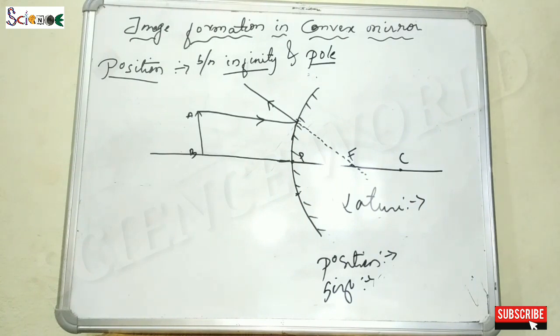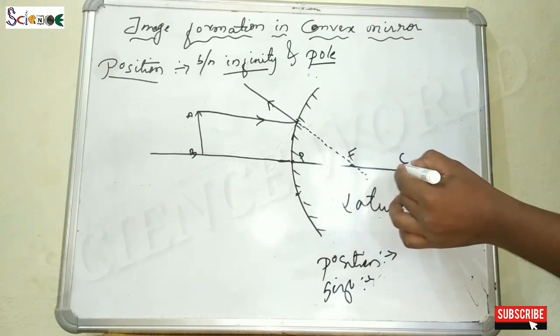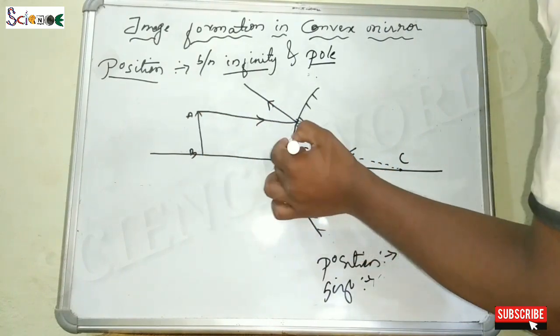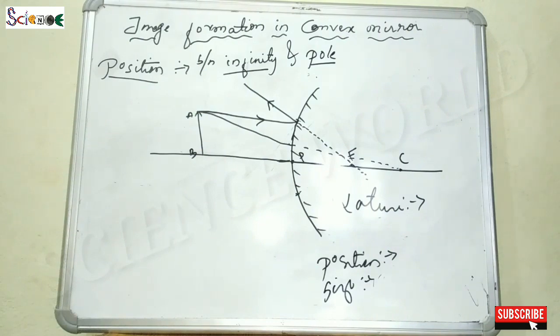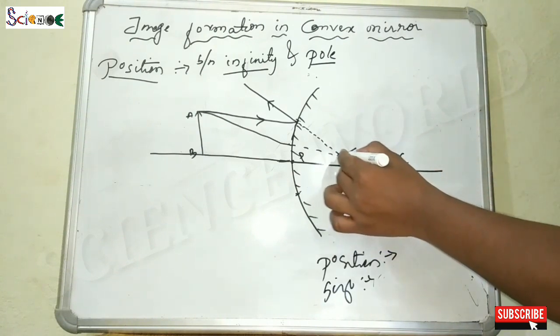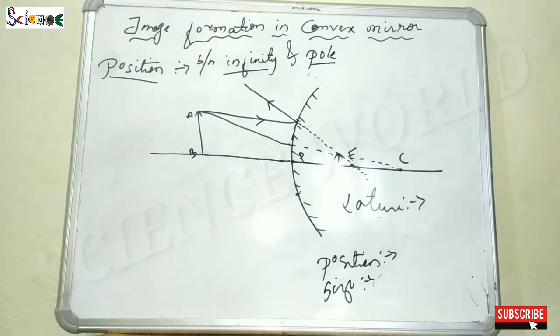Now the main thing is that one of the rays comes toward the center of curvature, which we call the real ray. Because it is the back side, it will come in this manner and touch the object like this. So here the real ray and the reflected ray's imaginary ray cross at a point here. So this is where the image is formed.